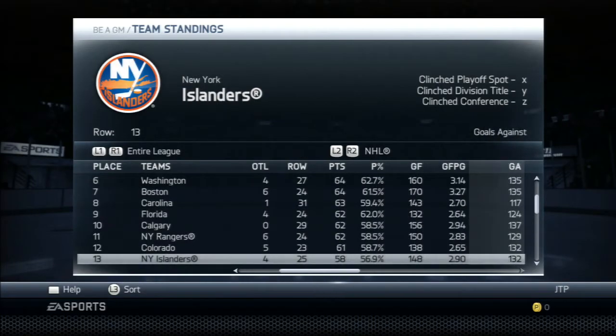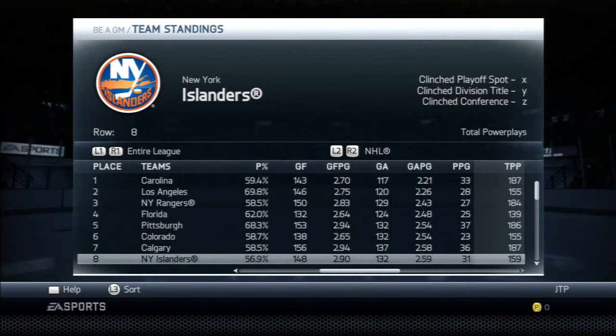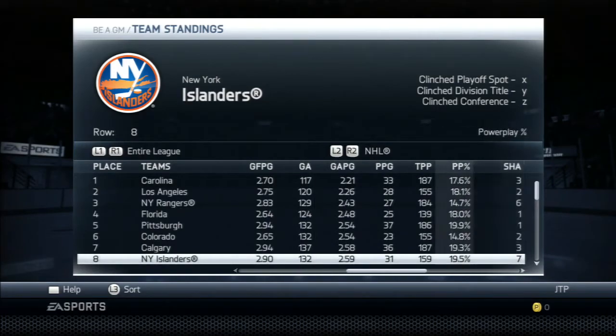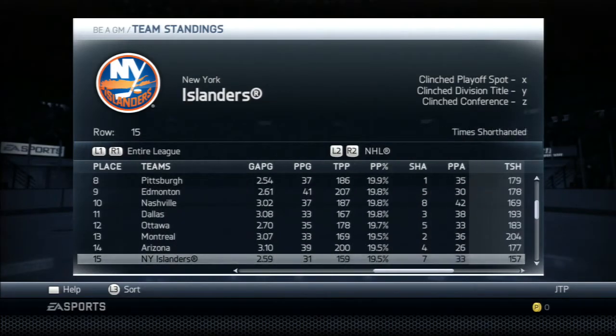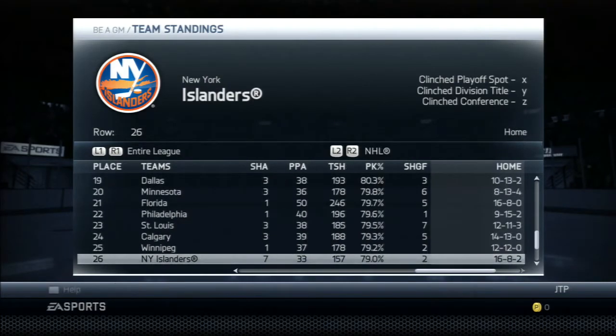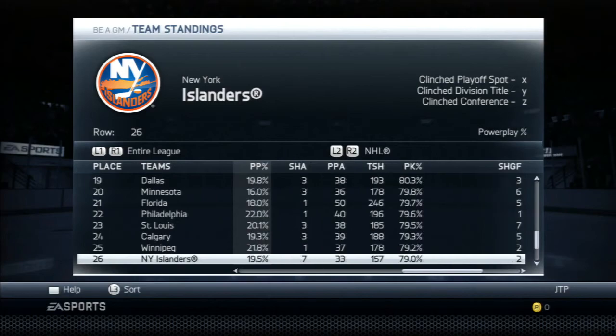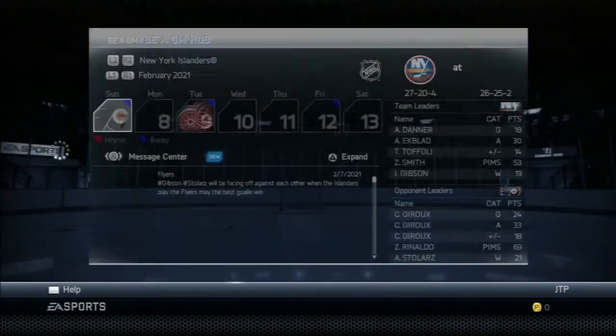In the entire league, we are 11th for goals for, 8th for goals against, so defensively we're better than we are offensively. Power play is 15th. Penalty kill, we are 26th, so our penalty kill is not doing very well. There's our home and away, so we're a lot better at home. We are actually 8-1-1 in our last 10. So we're a hot team right now, which is very good.